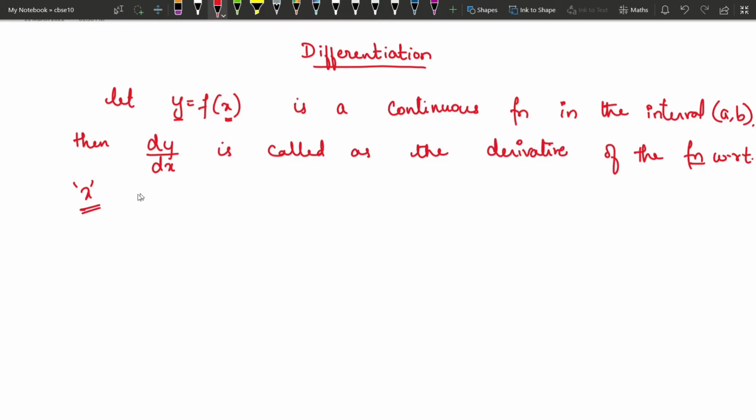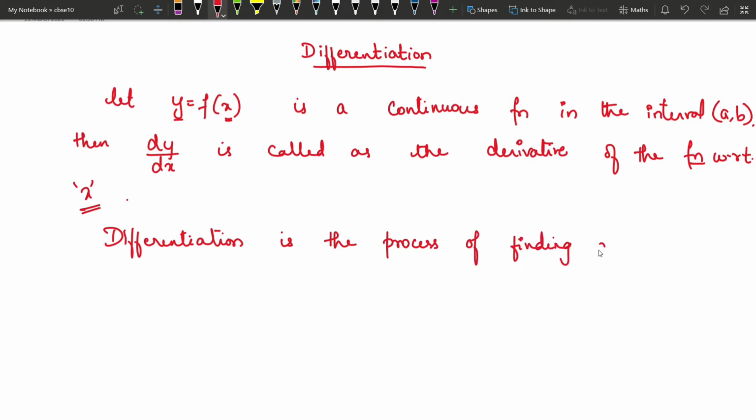The process of finding this derivative is called differentiation. So what is differentiation? It is the process of getting the derivative, the process of finding the derivative mentioned earlier. Understand, the process is called differentiation. The end product or the final answer is called the derivative.